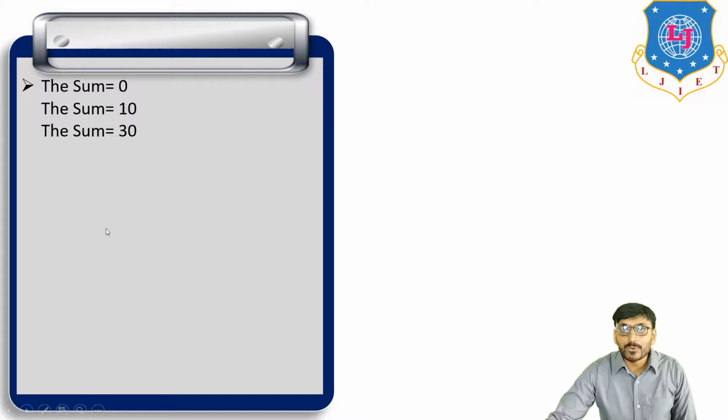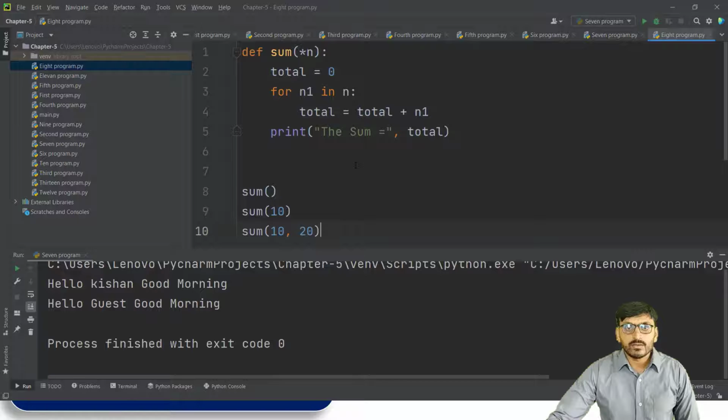Now this same program we run in PyCharm. Same program, def sum(*n), then total is equal to 0. For n1 in n, total is equal to total plus n1, and then print the sum is equal to total. When we call the function the first time, there is no actual argument.